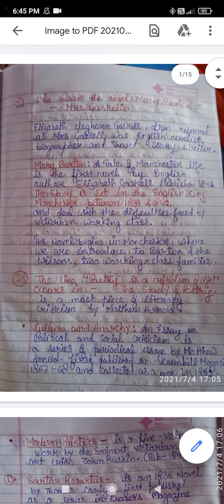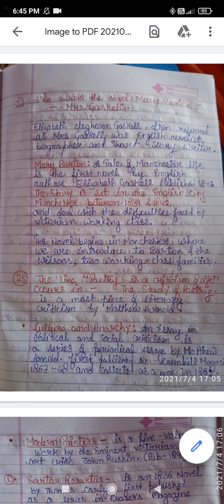Elizabeth Cleghorn Gaskell, often referred to as Mrs. Gaskell, was an English novelist, biographer and short story writer. Now come to Mary Barton: A Tale of Manchester Life, the first novel by English author Elizabeth Gaskell, published in 1848.